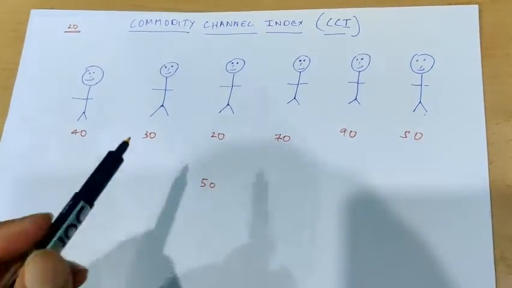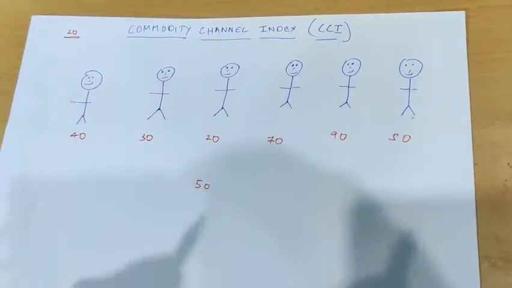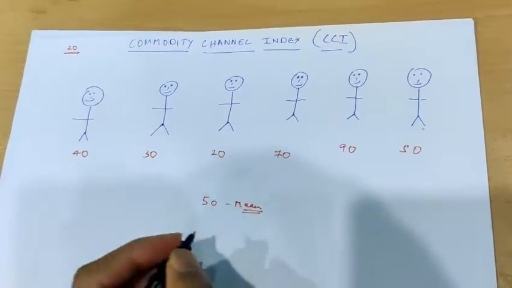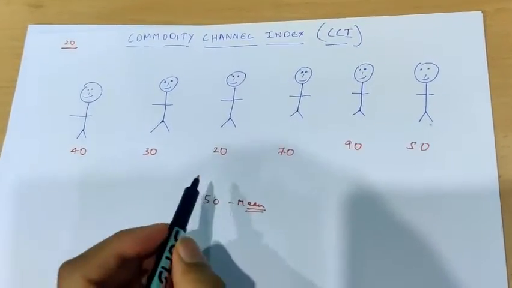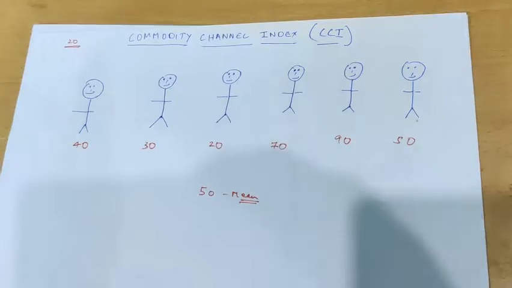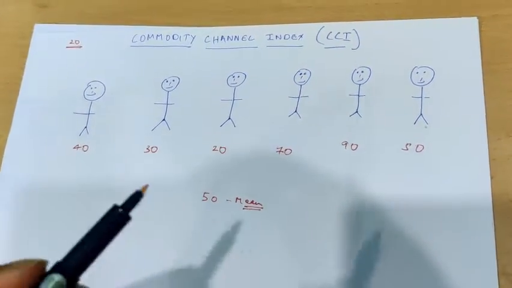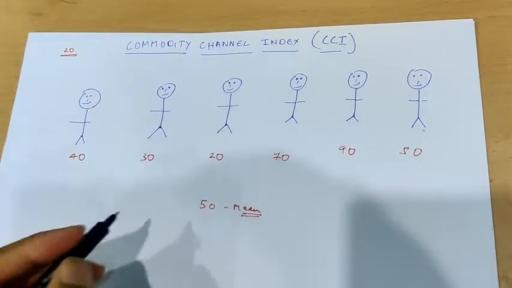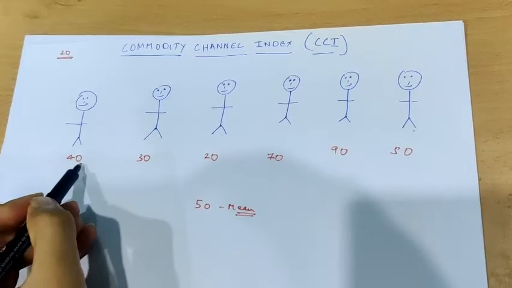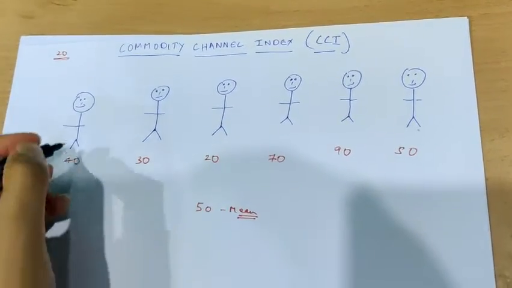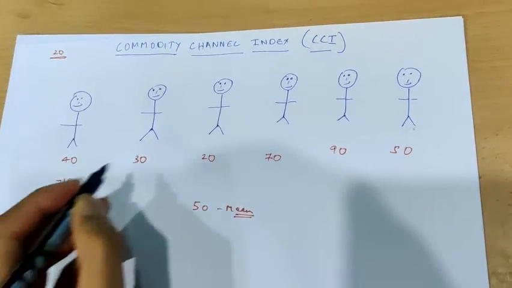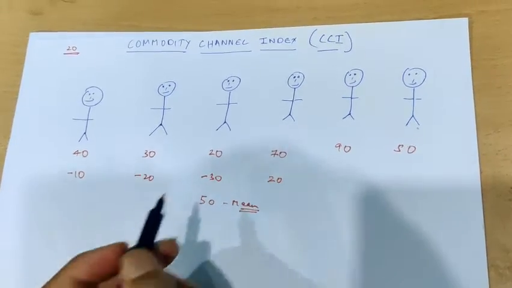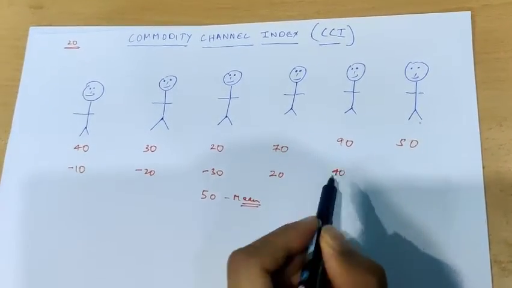Now we have to calculate the mean deviation. Mean and average are the same thing. So how do we calculate it? On an average these 6 people can pick up 50 kgs of weight, so how does each person differ from that average? For that, we subtract the weight they can lift from the average. For the first person it comes to minus 10, minus 20, minus 30, this will be plus 20, this will be plus 40, and this will be 0.